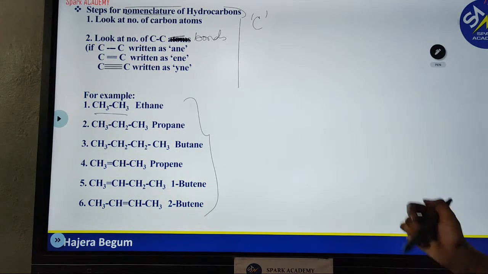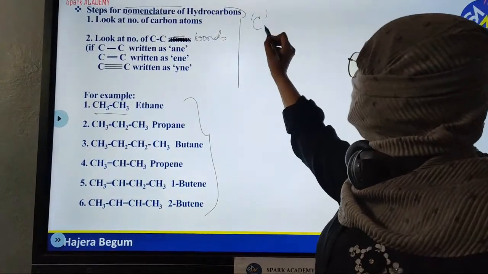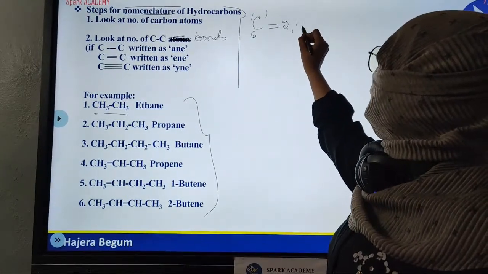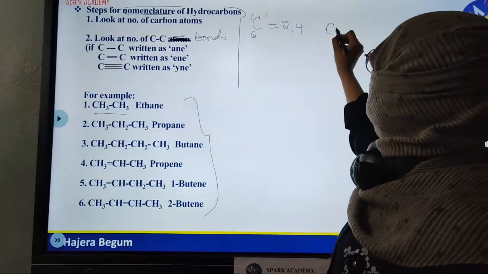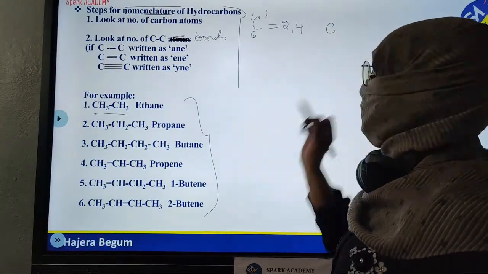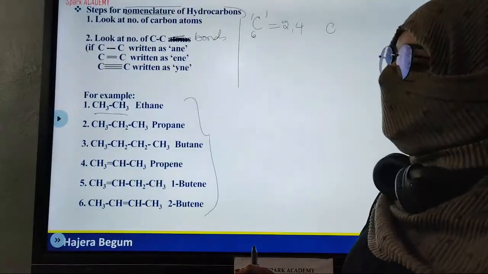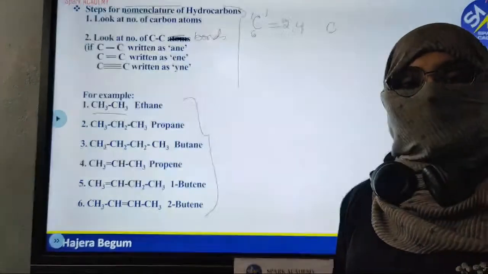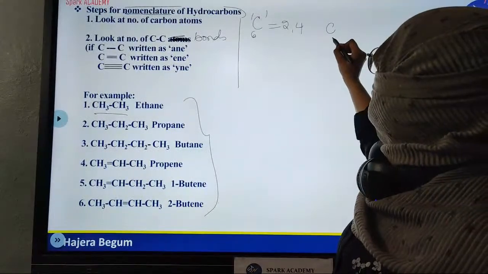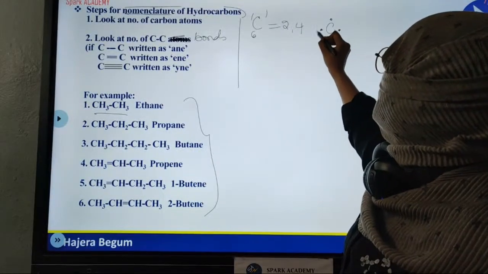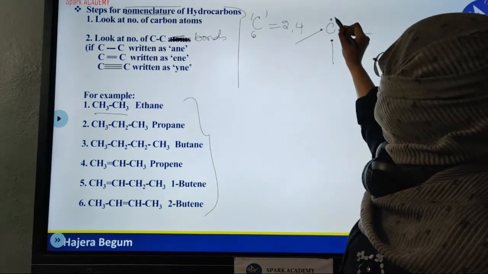The atomic number of carbon is 6. 6 means the first shell will have 2 and the second will have 4. That means carbon has only 4 electrons in the outermost shell. According to the octet rule, if an element has 8 electrons in the outermost shell, the atom is stable. As carbon has only 4 electrons, it is unstable. Hence, it forms 4 bonds.